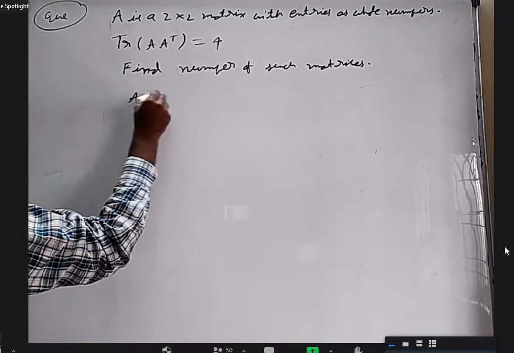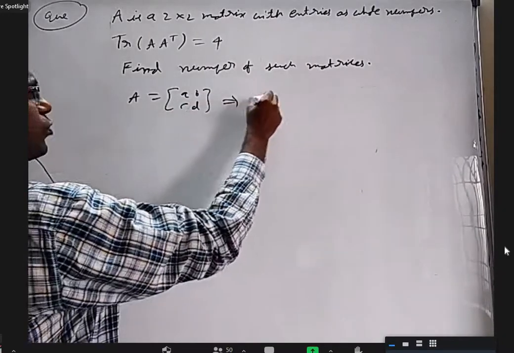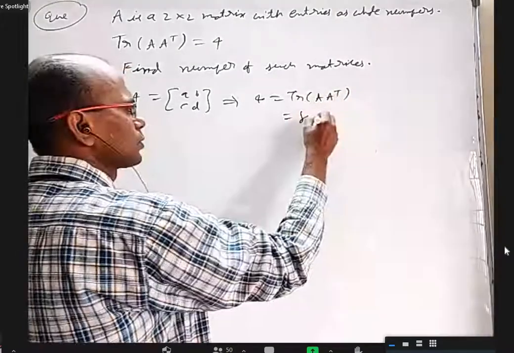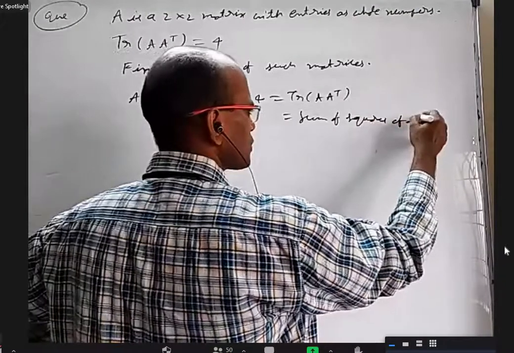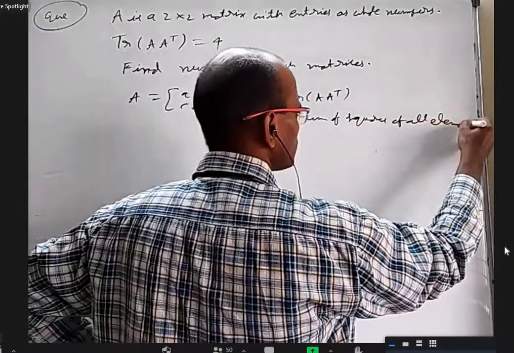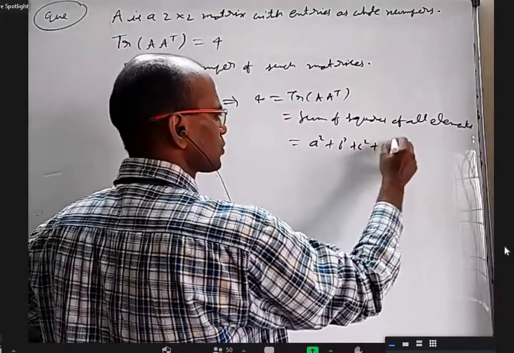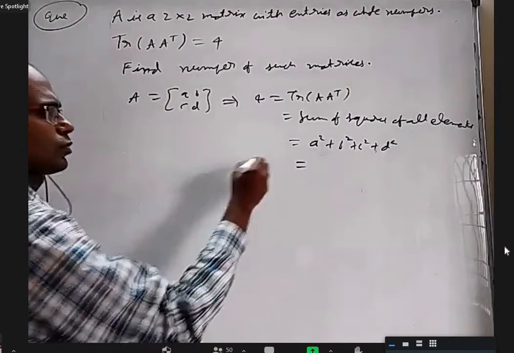If I take A equal to [A, B; C, D], then 4, which equals trace of A into A transpose, is equal to the sum of squares of all elements. That is A square plus B square plus C square plus D square, and that is 4.